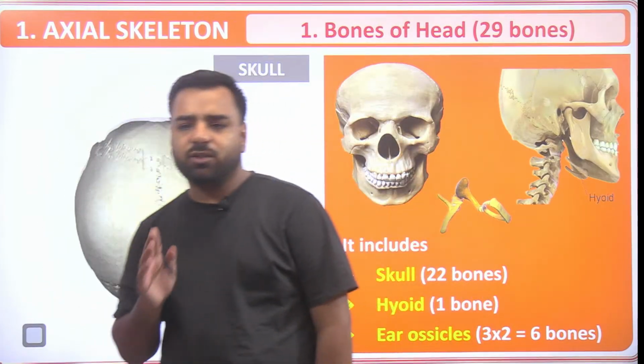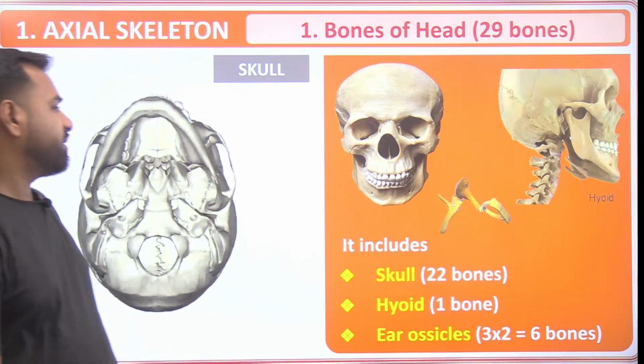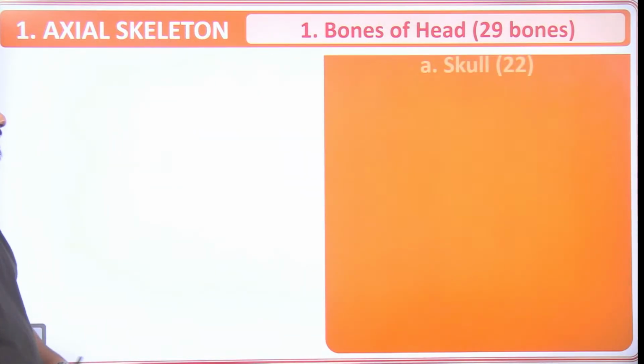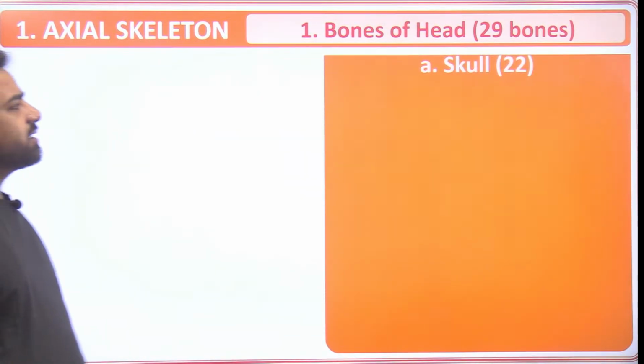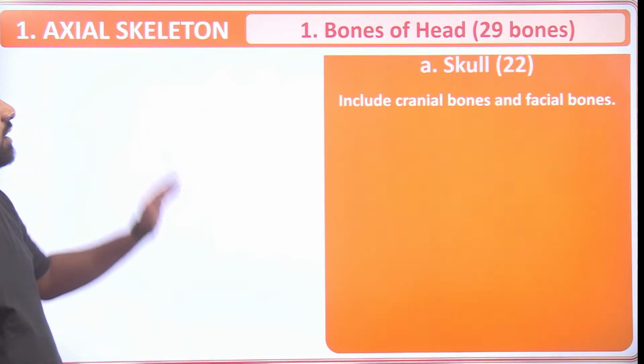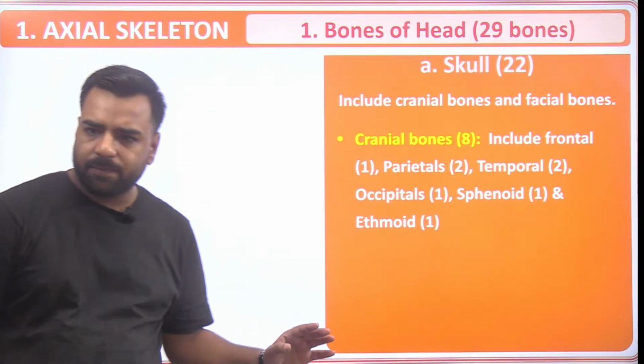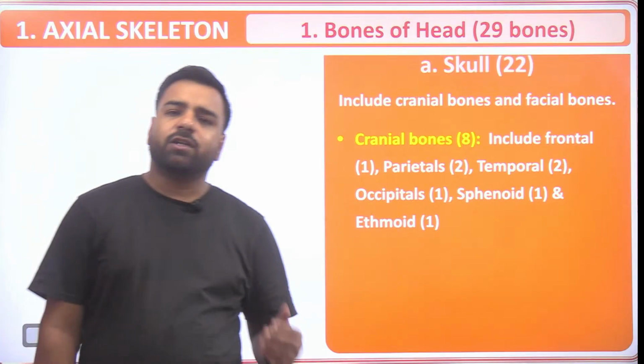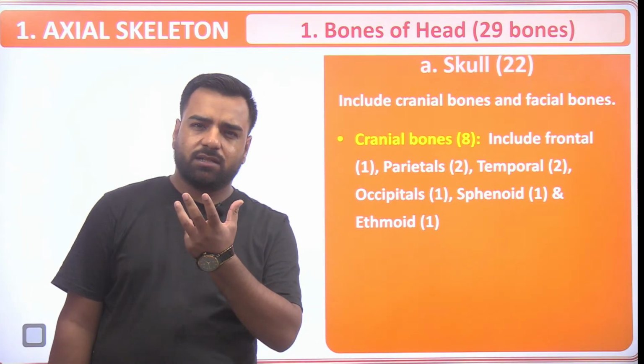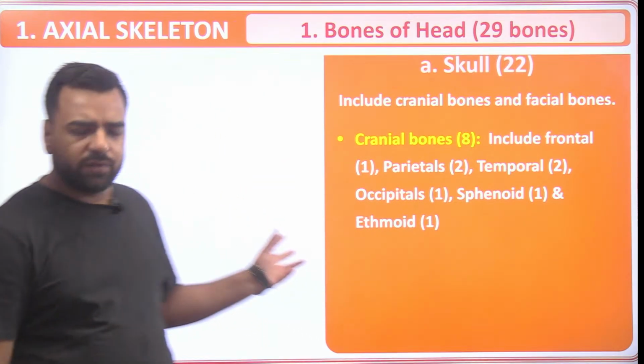So yes, there are 22 bones in the skull portion. Let's have a look. The skull has 22 bones, which include the cranial bones and the facial bones. Cranial bones are 8 and 14 bones are there on the face. So what are the names of those bones? I'll show you the image also.